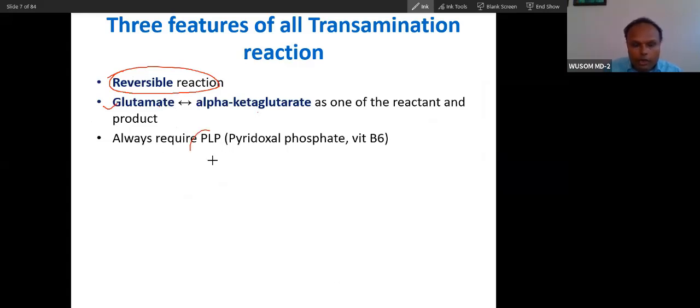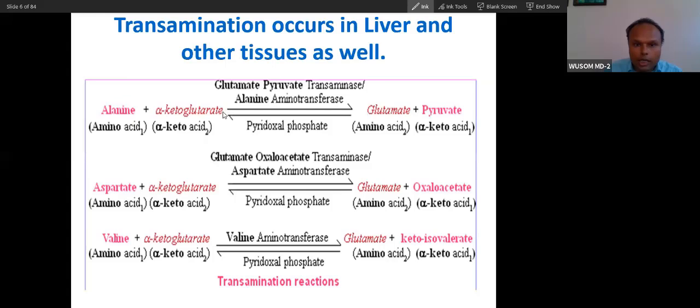Now the third point: it will always have PLP, so vitamin B6 will always be there. You can see these three points. All transamination reactions are reversible.